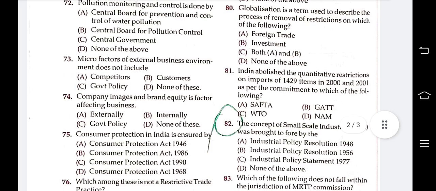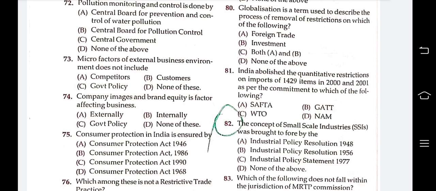Next question: company image and brand equity is a factor affecting business. Options are externally, internally, government policy, none of these. Answer is externally. Company image and brand equity is a factor affecting business externally.